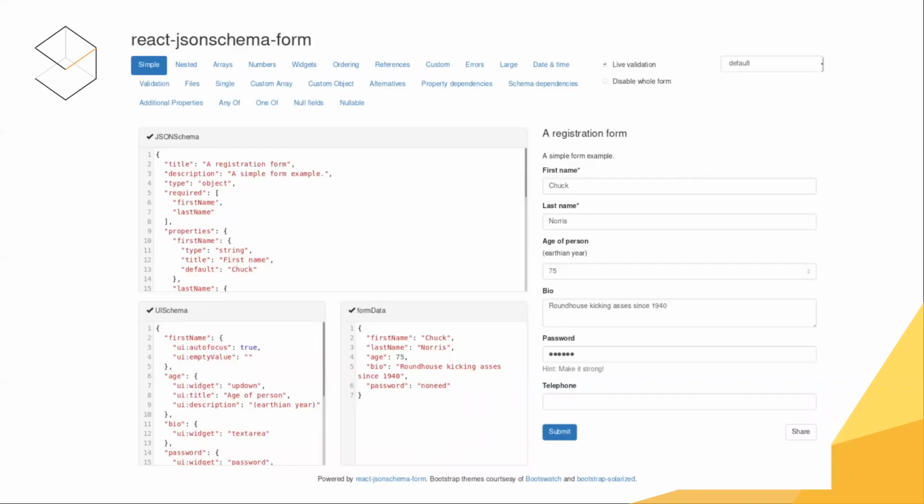So I've been looking at JSON schema. JSON schema is this kind of emerging specification. It's taking years and years to emerge. Hands up if you've heard of JSON schema. It's kind of like metadata for JSON. It allows you to say what you're allowed in a JSON document, which is kind of great.